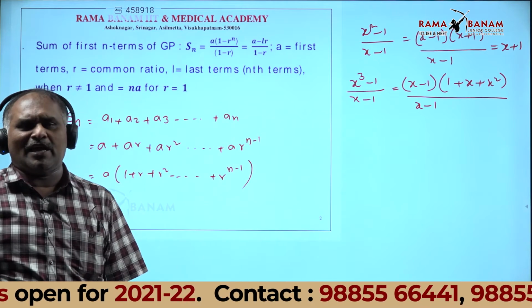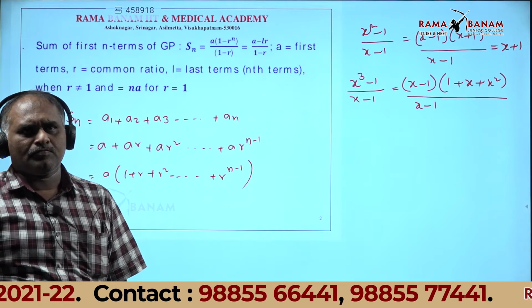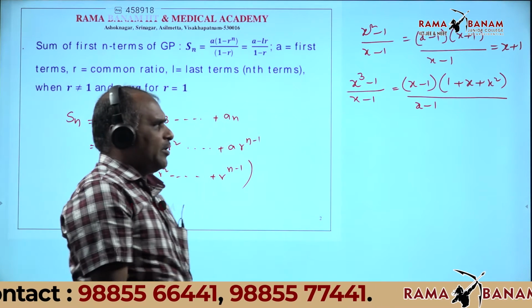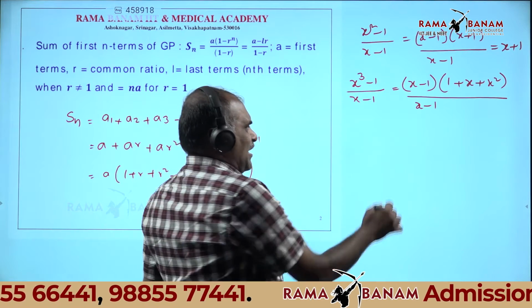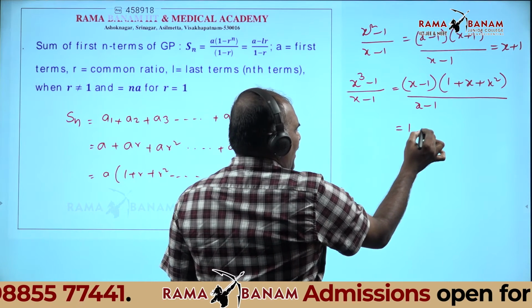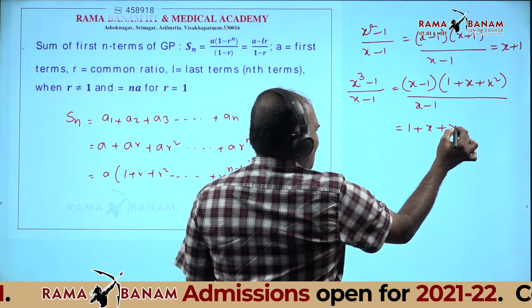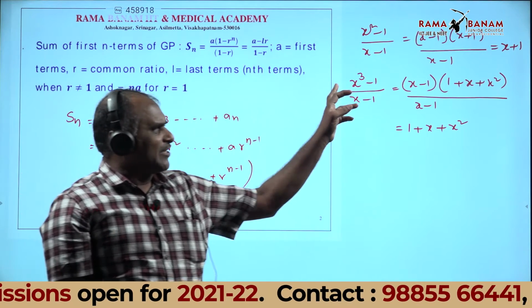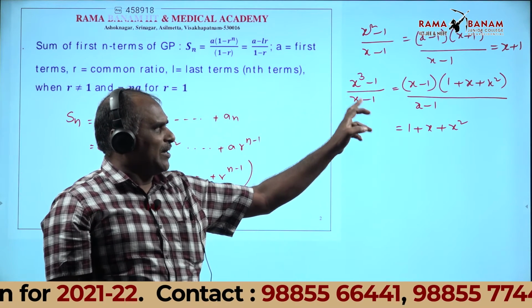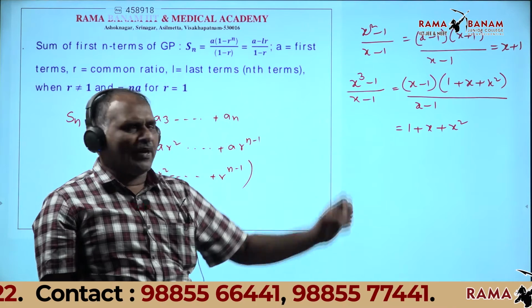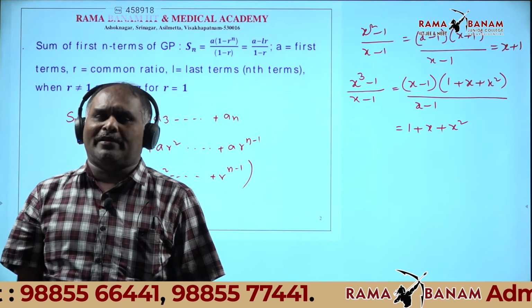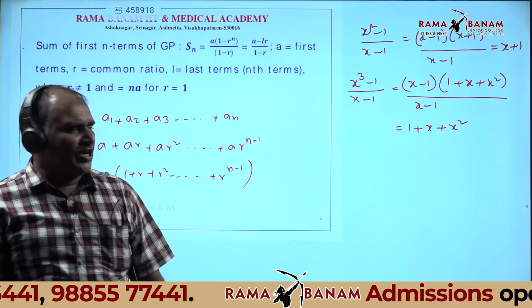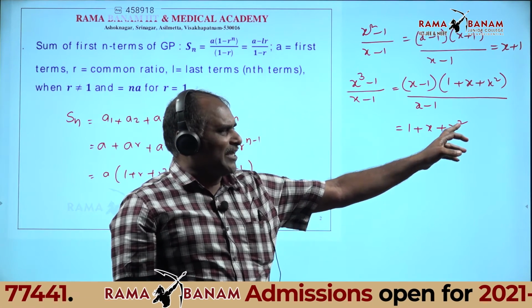Which one cancels? x minus 1. Very good. What do you get? 1 plus x plus x square. Listen here: x cube minus 1 by x minus 1. What is the highest power of x in the numerator? 3. But here, what is the highest power of x?